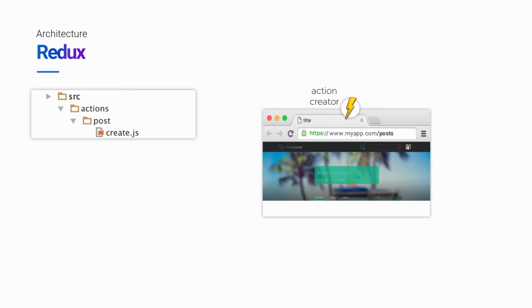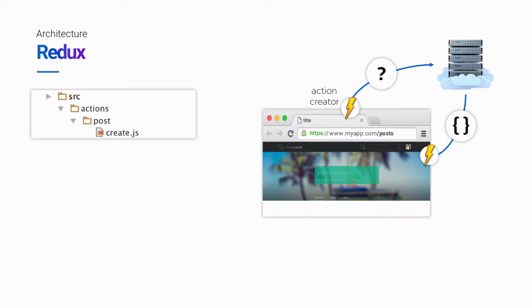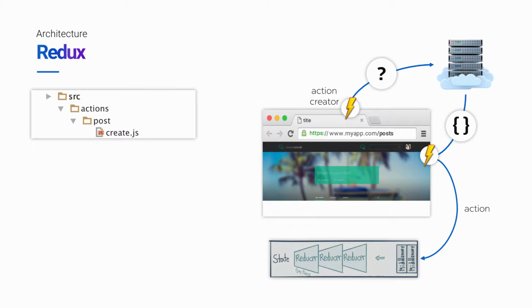When invoked, this action creator will make a request to the server and send along the data that represents the post. The API server will create the post and send a response back containing the JSON that describes the post that was just created. The action creator will take this response, marshal it into an action, and dispatch that action to the Redux store. The store will in turn give each of the reducers a chance to do something with the response. So at this point, we also need a set of reducers.